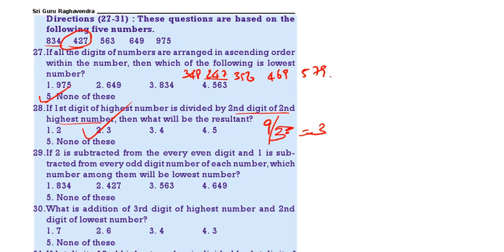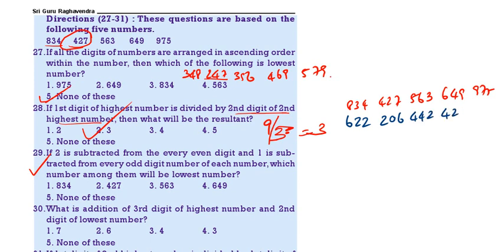Then, if 2 is subtracted from every even digit and 1 is subtracted from every odd digit. See, these are the numbers: 834, 427, 563, 649, 975. Now if 2 is subtracted from every even digit and 1 from every odd digit, we get 622, then 206, then 442, then 428, then 864. Then which one will be the lowest number? 206. Original number 427.